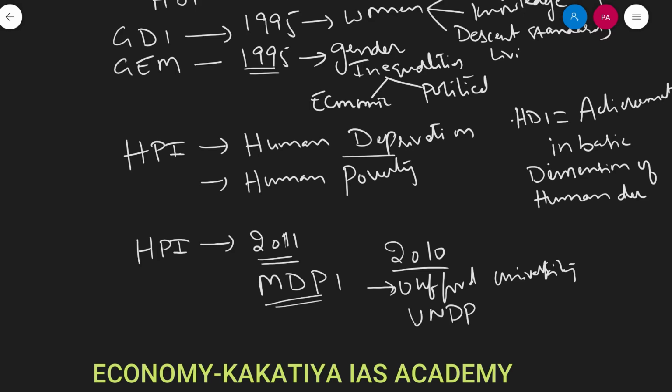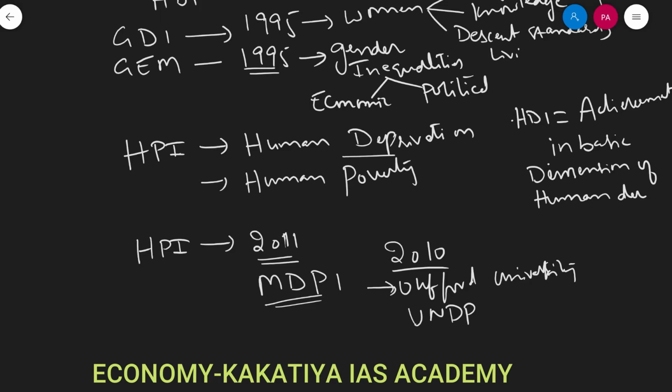So this multi-dimensional poverty index uses 10 parameters for measurement of poverty.